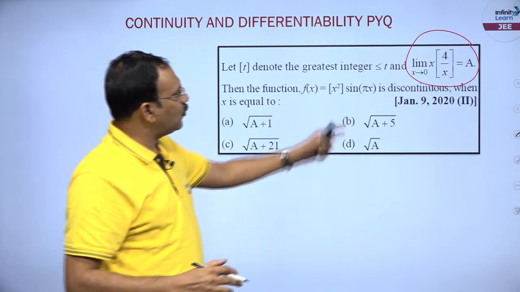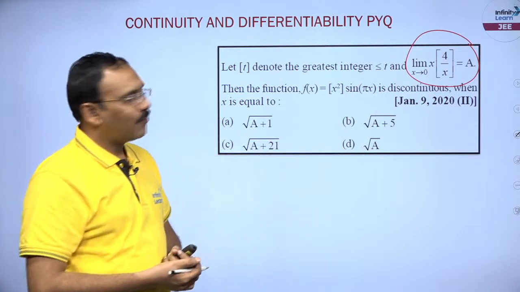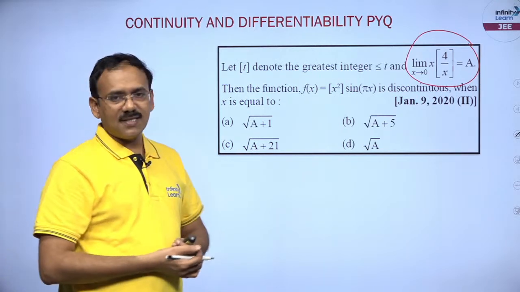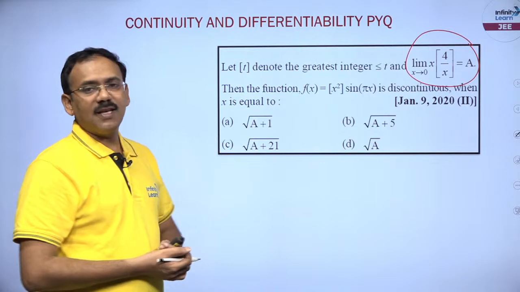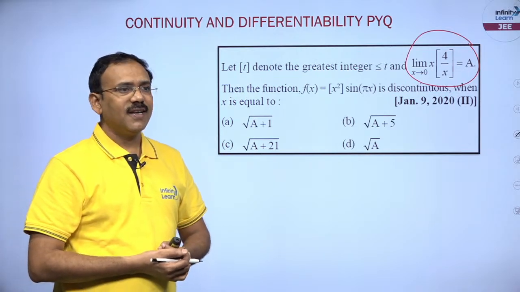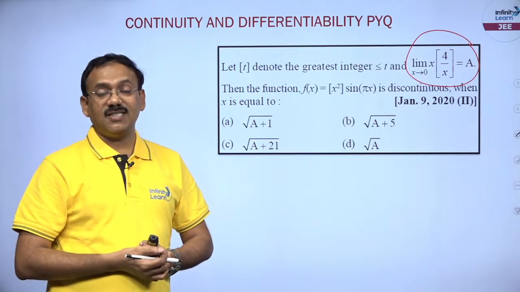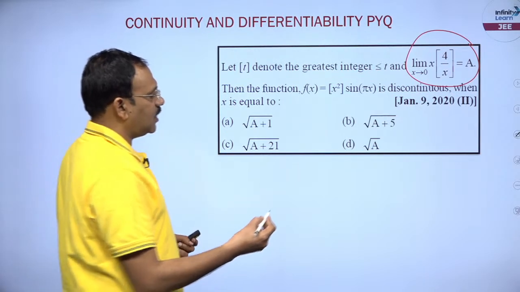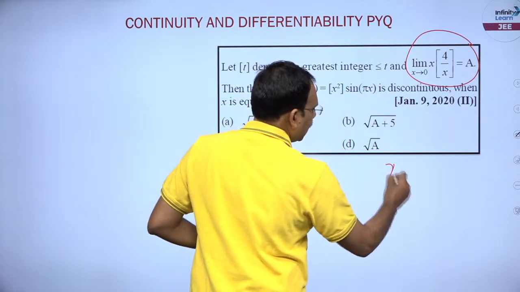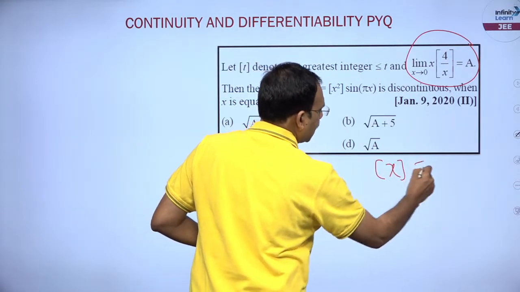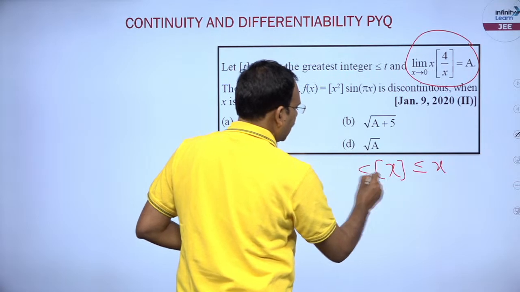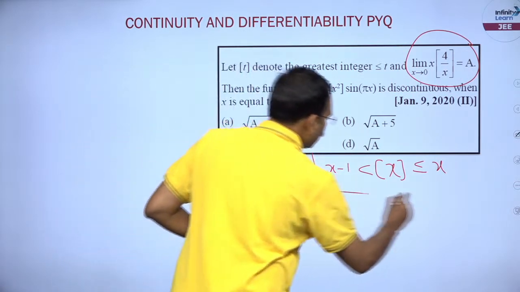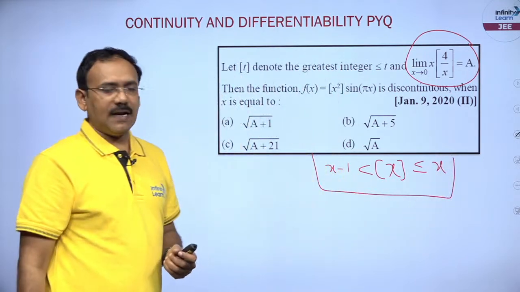Because the options are related to a, to answer this you must find the value of a. How to find the limit of x times [4/x]? One thing I can say, generally that limit can be found with the help of, can anyone say, dear students? Sandwich theorem. Yes, here you know that [x] is always less than or equal to x but greater than x minus 1, you know this result. So what I am going to do is apply the sandwich theorem.